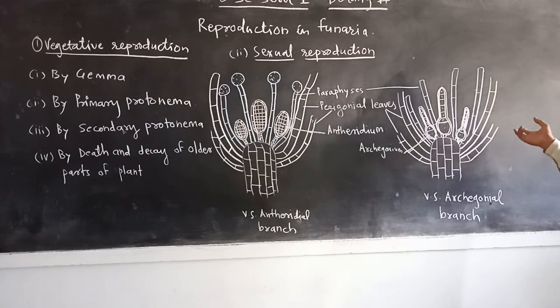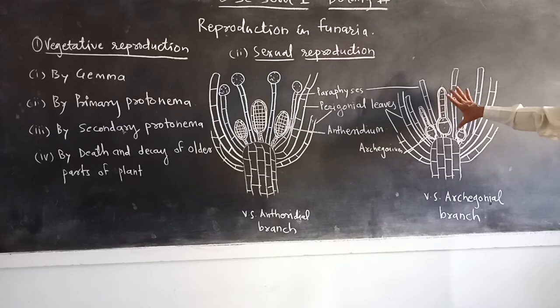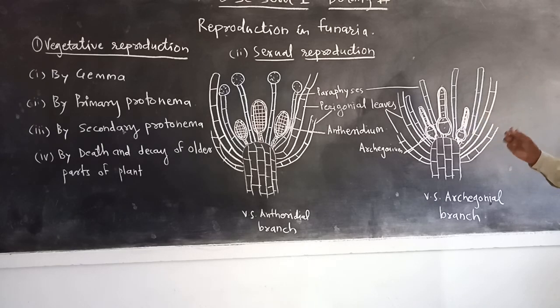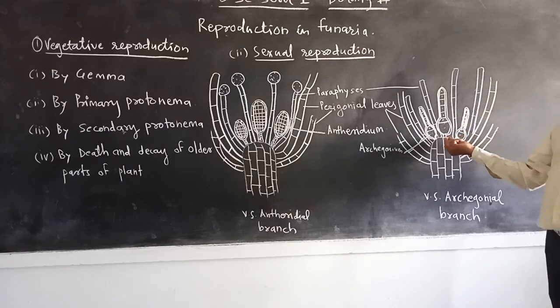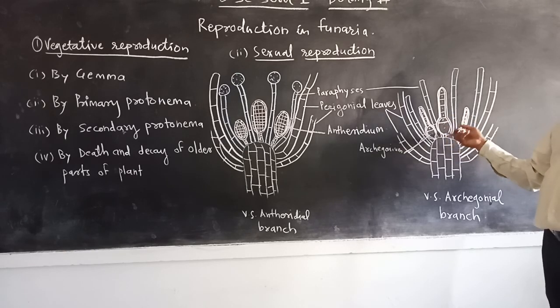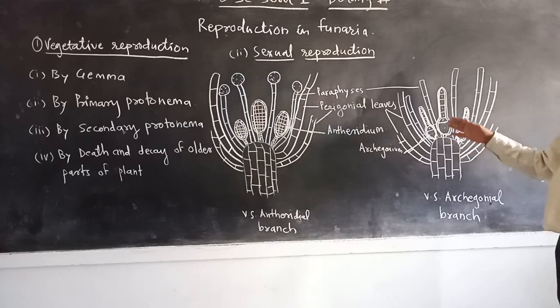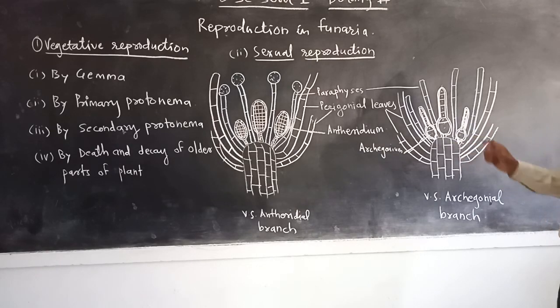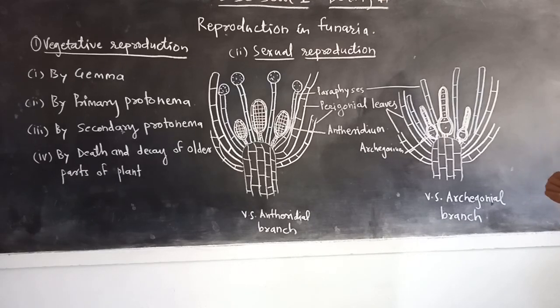Each archegonium is a flask-like structure having an elongated neck and a basal globular part called the venter. It remains attached by a short stalk. The venter is surrounded by a two-layered wall, while the neck is surrounded by a single-layered wall.